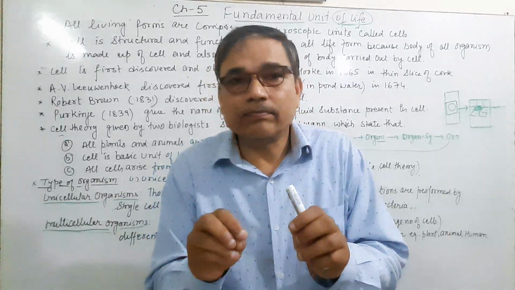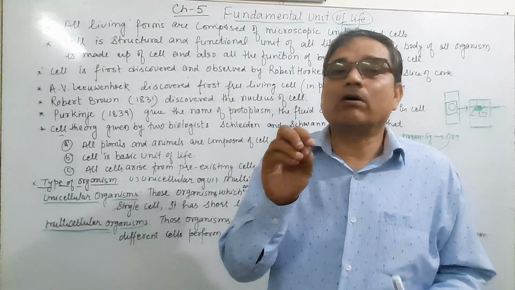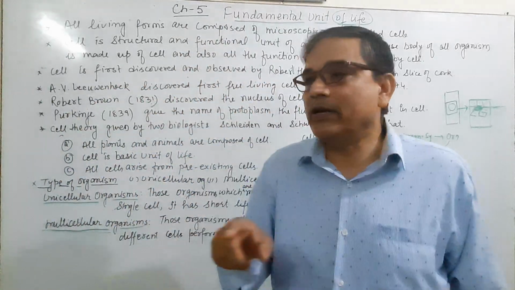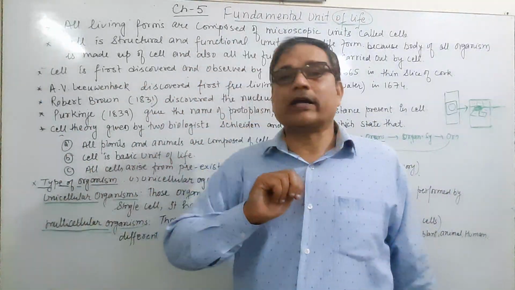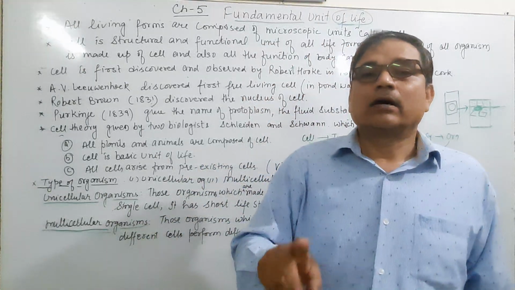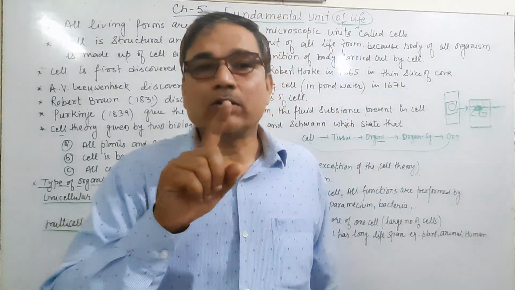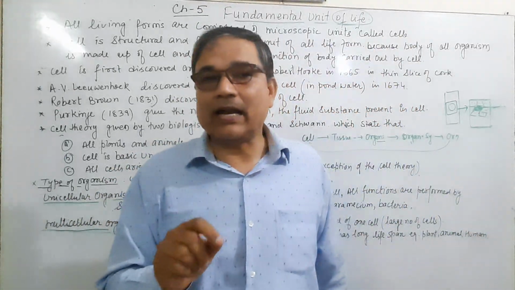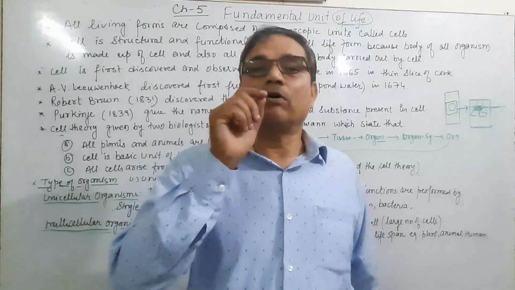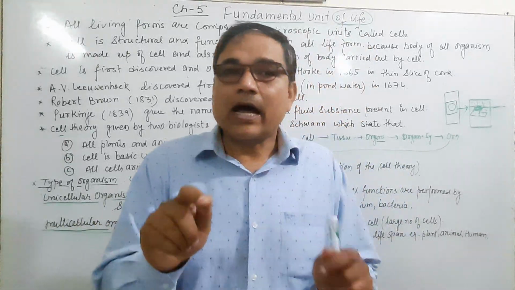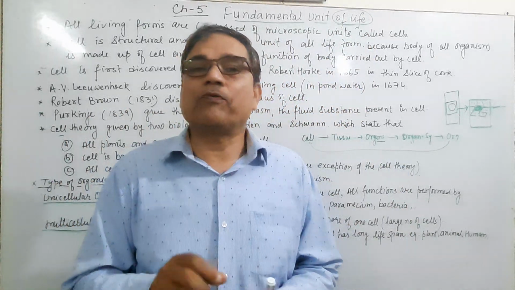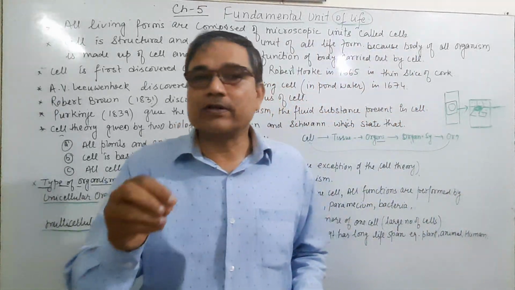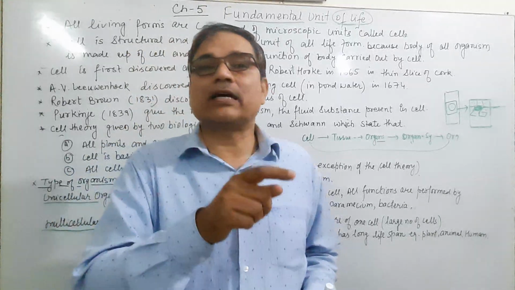And the name given to that cell is an organism of unicellular. So it means there are two types of organisms. First is unicellular, and unicellular organisms are those organisms which are made up of only one cell, or which contain only one cell, and all the functions are performed by a single cell. All the activities, all the functions were performed by that single cell.